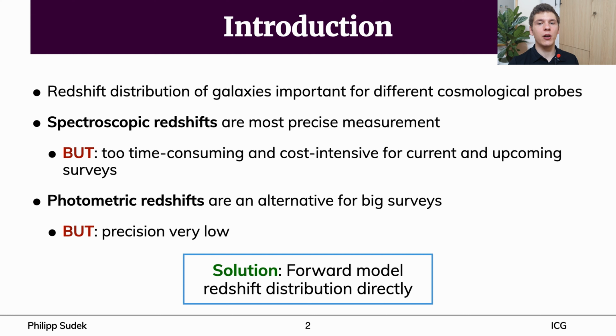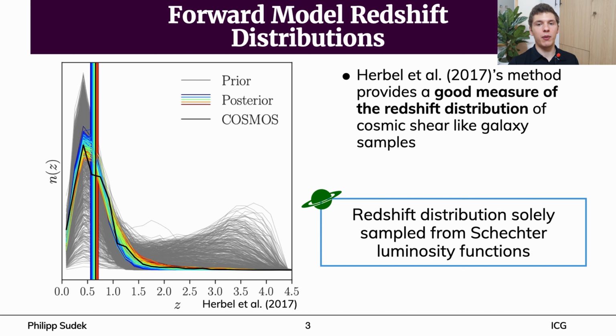Herbel et al. developed a method in 2017 to simulate the redshift distribution with a forward modeling approach based on Schechter luminosity functions. Using approximate Bayesian computation and based on a forward modeling approach, Herbel et al. inferred a posterior distribution of the redshift distribution from image simulations of Subaru data.